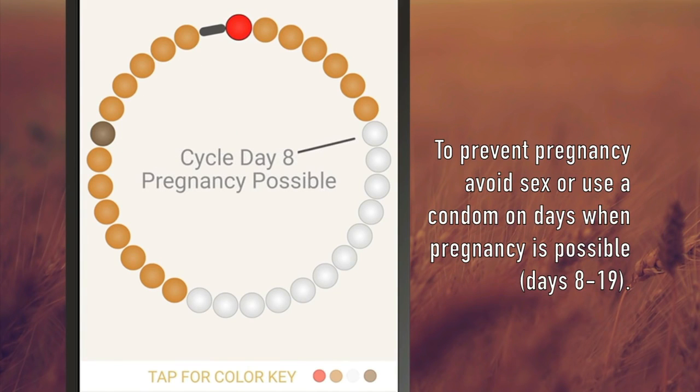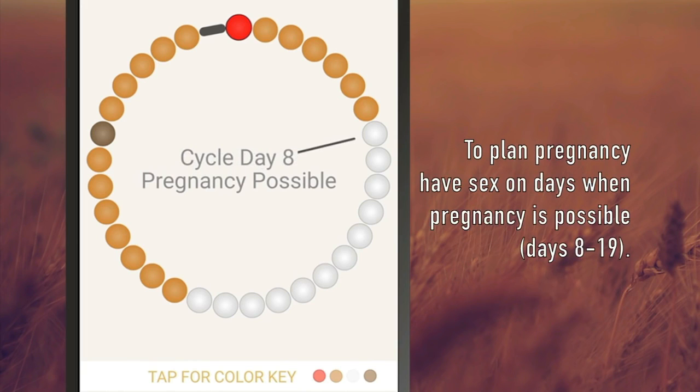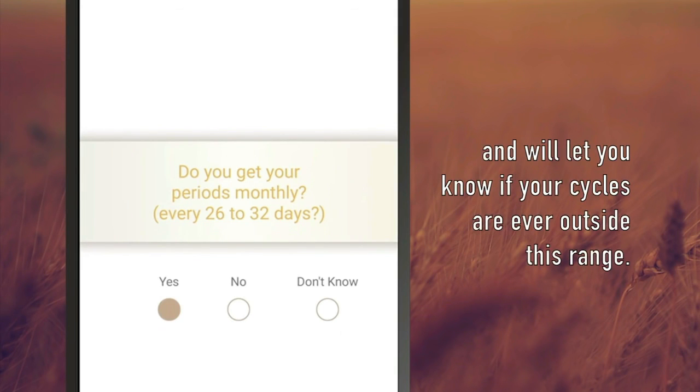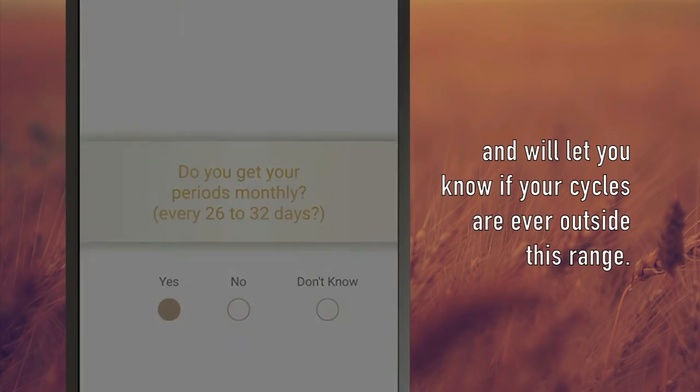To prevent pregnancy, avoid sex or use a condom on days when pregnancy is possible, days 8 through 19. To plan pregnancy, have sex on days when pregnancy is possible. Cycle Beads works with cycles between 26 to 32 days long and will let you know if your cycles are ever outside this range.